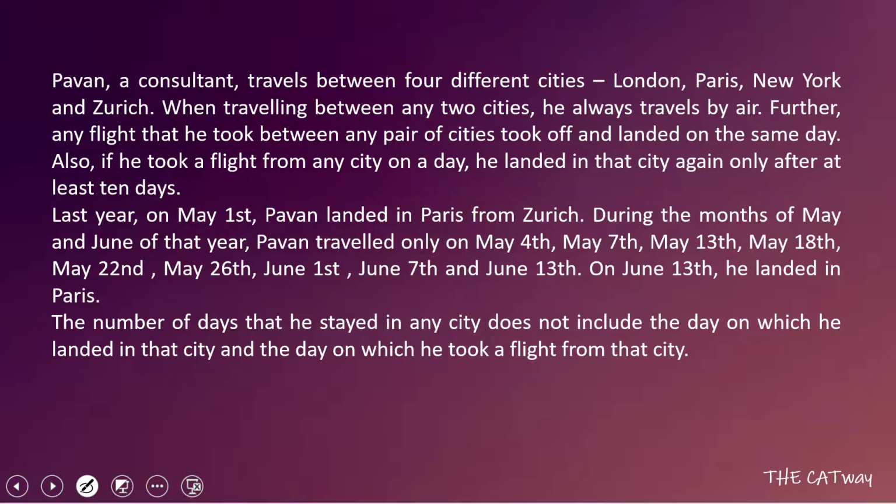During the month of May and June of that year, Pawan traveled only on May 4, May 7, May 13, May 18th, May 22, May 26, June 1, June 7 and June 13th. On June 13, he landed in Paris. The number of days that he stayed in any city does not include the day on which he landed in that city and the day on which he took a flight from that city.